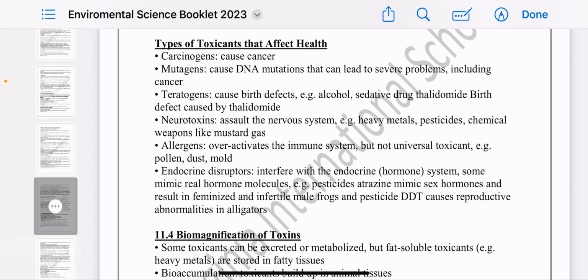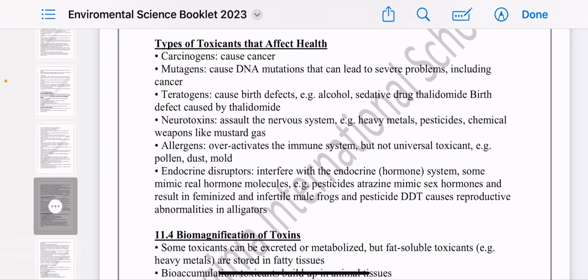And we have another term called mutagens. What do mutagens mean? Mutagens means that we have DNA mutations. This chemical is going to cause DNA mutations, and this could lead to severe problems and may also cause cancer.